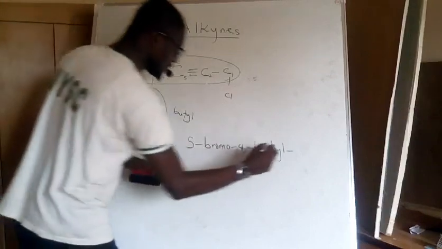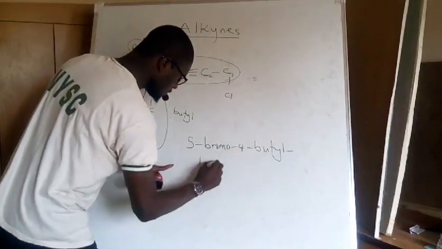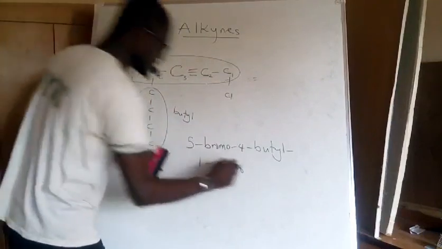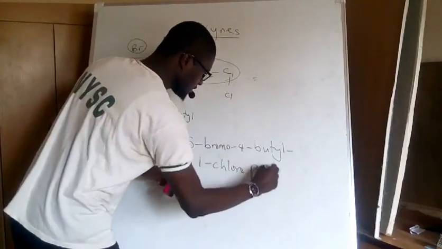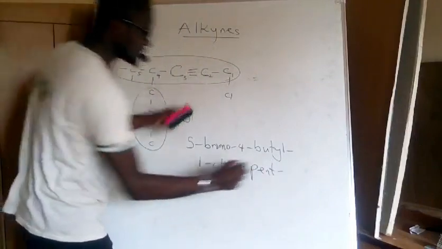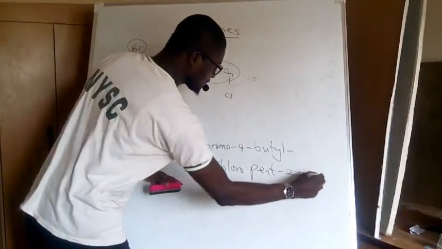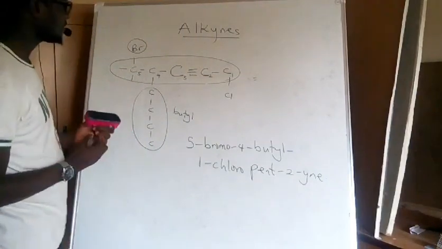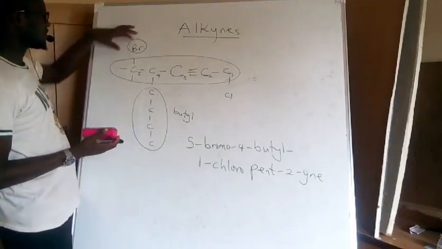Okay, I have chlorine, 1-chloro, then this is pentyne, pent-2-yne. Yes, I'm just using this as an example to explain how we consider substituents.